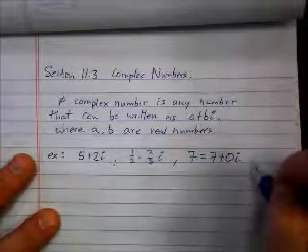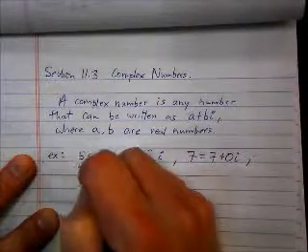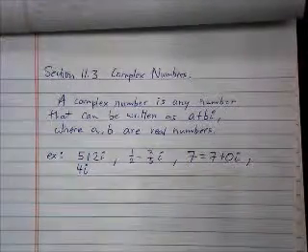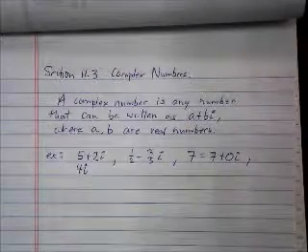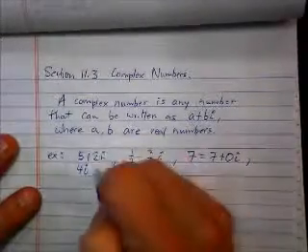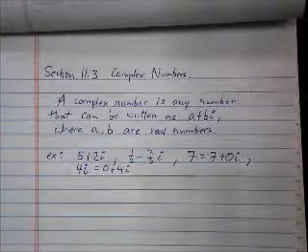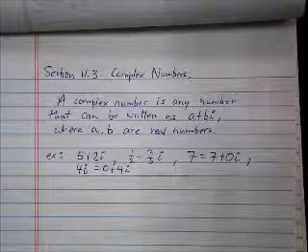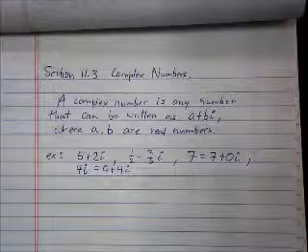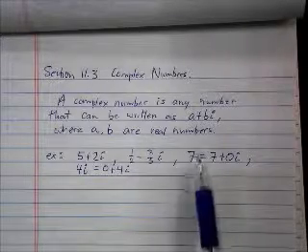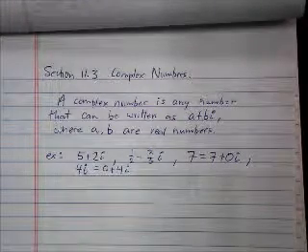How about my last complex number? 4i. Is 4i a complex number? Yes. Where's the a? It's 0. Again, I can write 0 plus 4i. So it turns out that any number you can think of is a complex number. All numbers are complex numbers. Some of them are real, and the real ones are, of course, a lot more important. Like 7 happens to be a real number, but it also happens to be a complex number. It can be both.